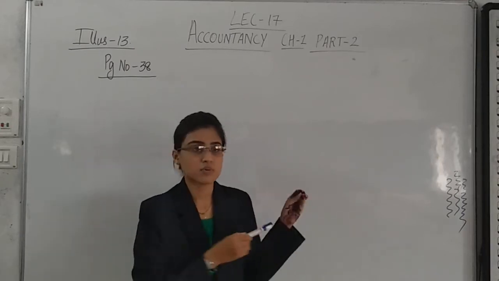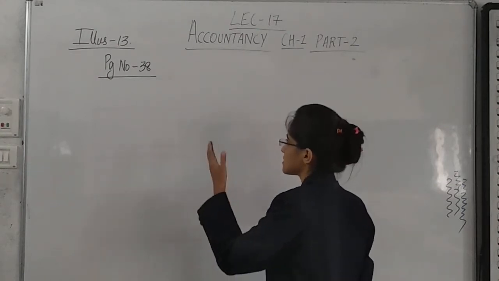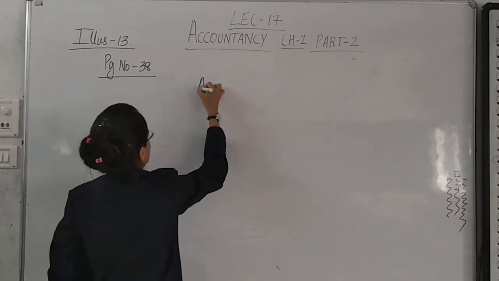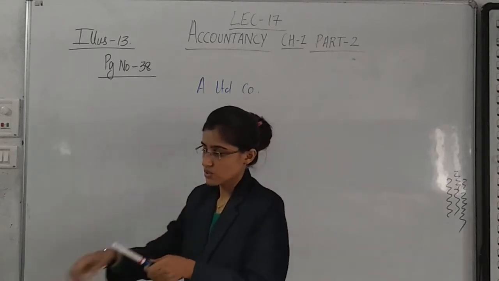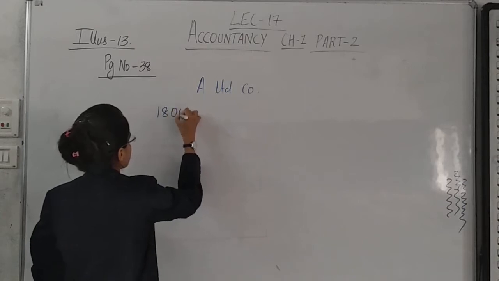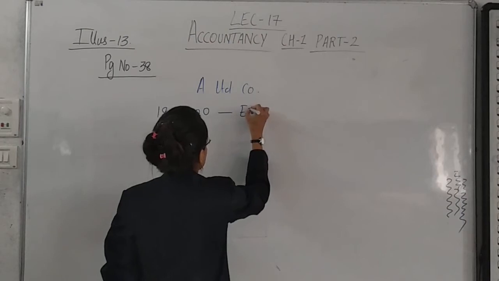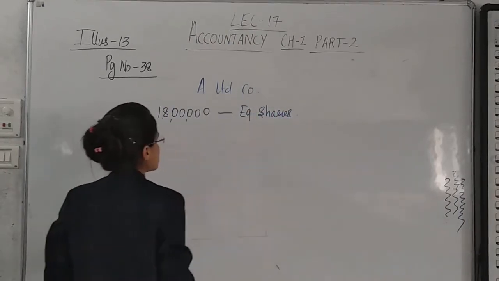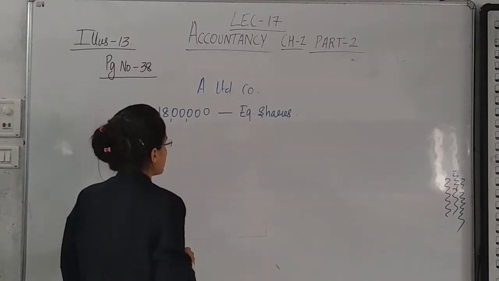I'll mention the question on the board. This is illustration 13, page number 38, and a limited company has issued 18 lakh equity shares.